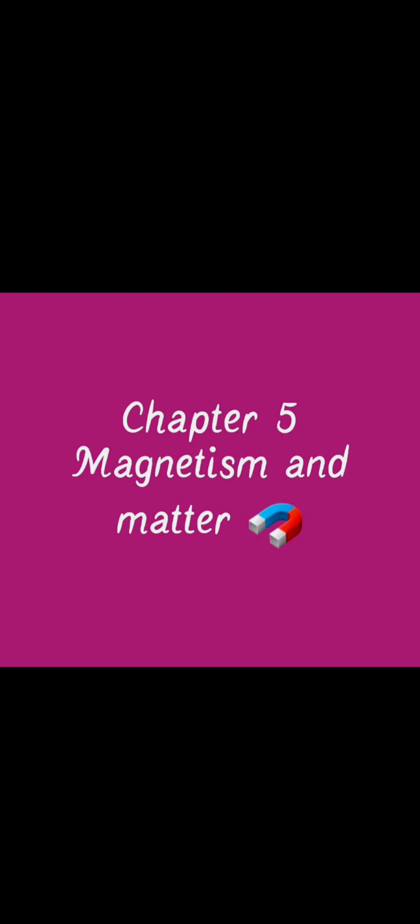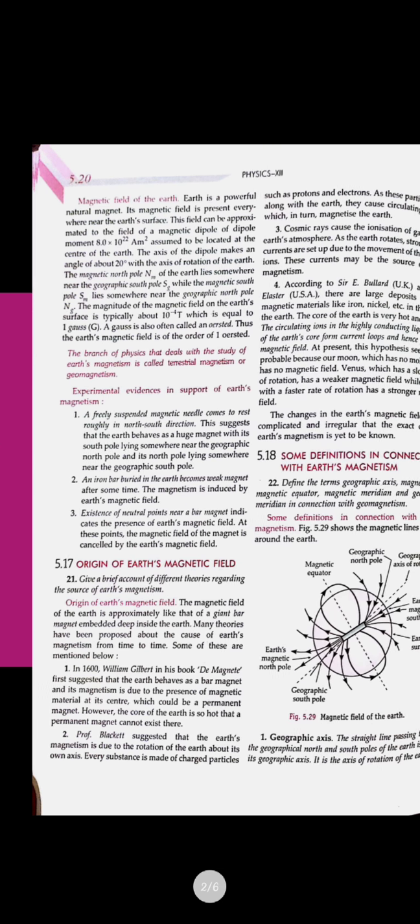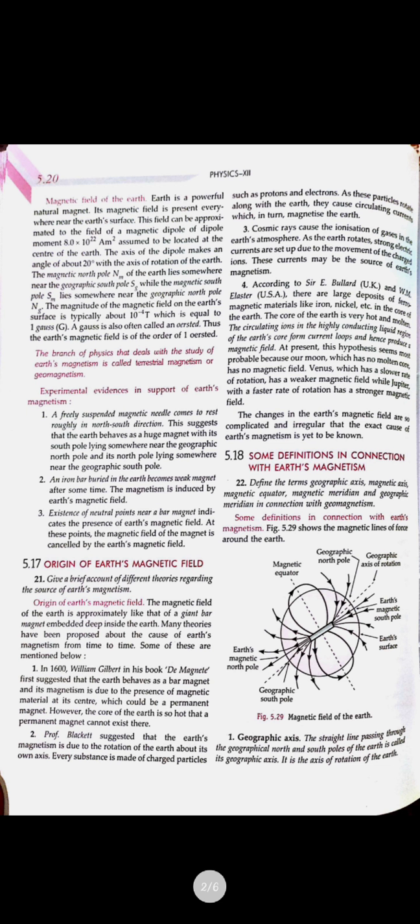In the previous classes, we have already started the chapter Magnetism and Matter, in which we have seen what a magnet is, what the magnetic field is, and what its properties were. We have also seen that the magnetic field can be found at the equatorial position as well as the axial position, and its derivations. Here, we are going to see some more topics, that is, geographical north and south.